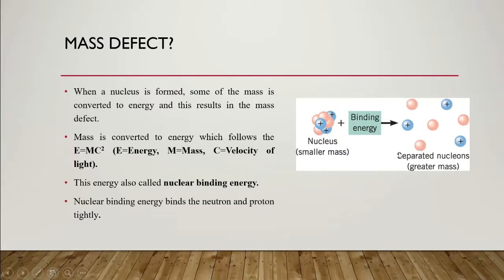This amount of mass is converted to energy, so that amount of mass decreases. Nuclear binding energy binds the neutrons and protons tightly in the nucleus.